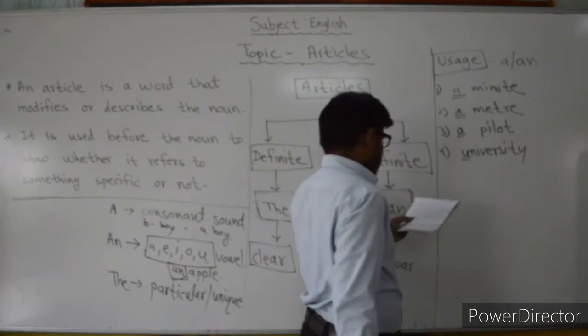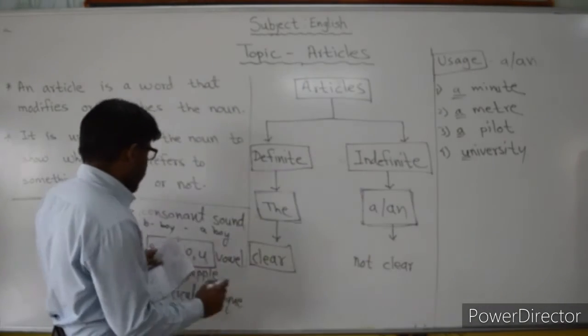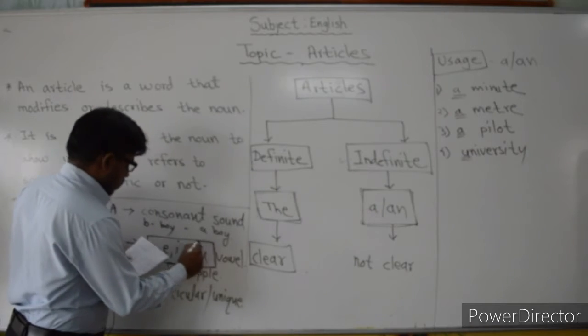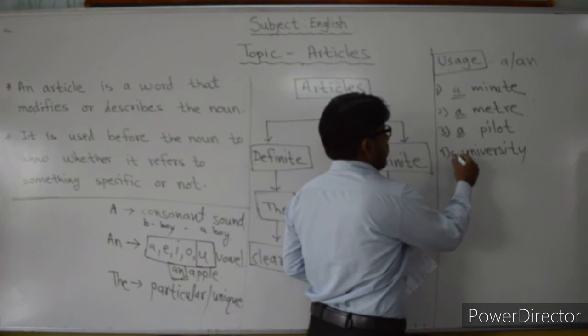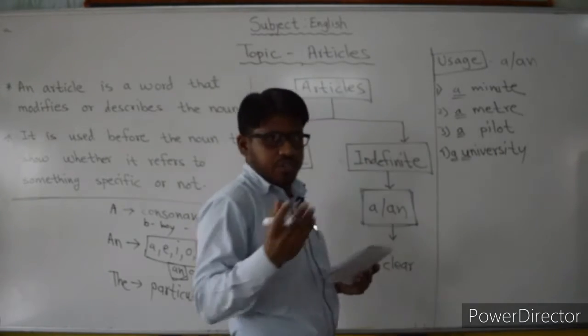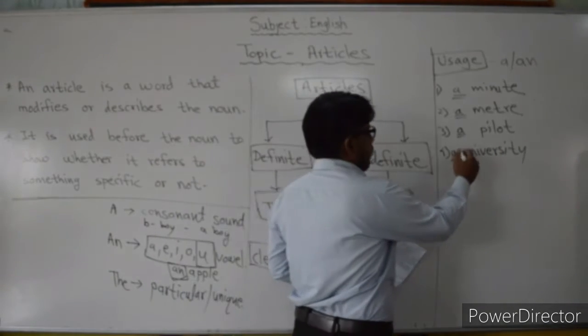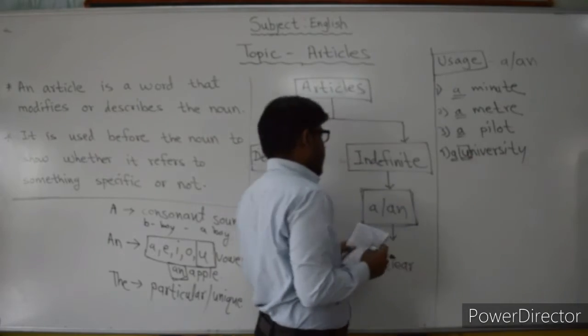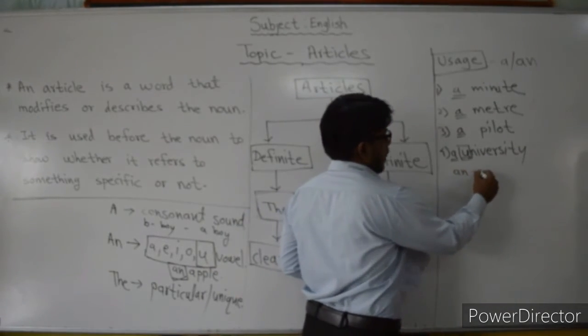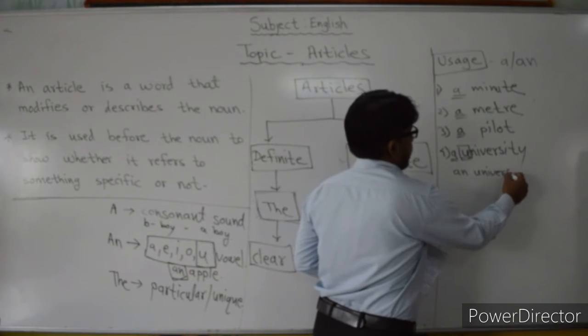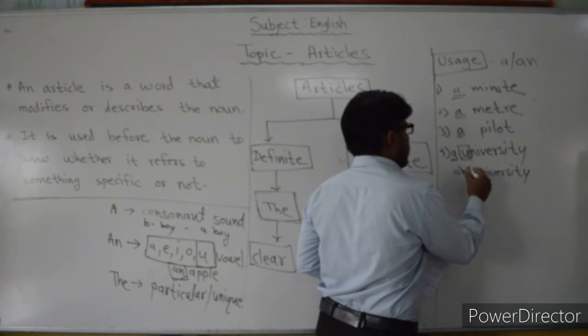Here U is a vowel sound, but in front of that we are going to use the article a, meaning a university. Why? Though this is a vowel sound, as per the rules what would we use here? An university, right? But it is wrong.